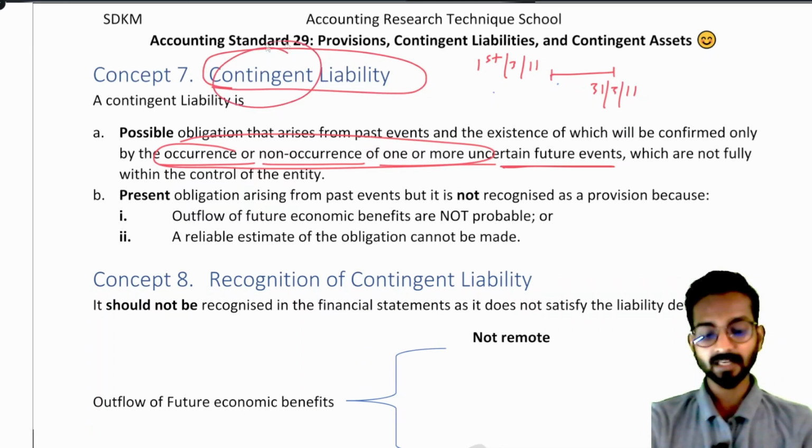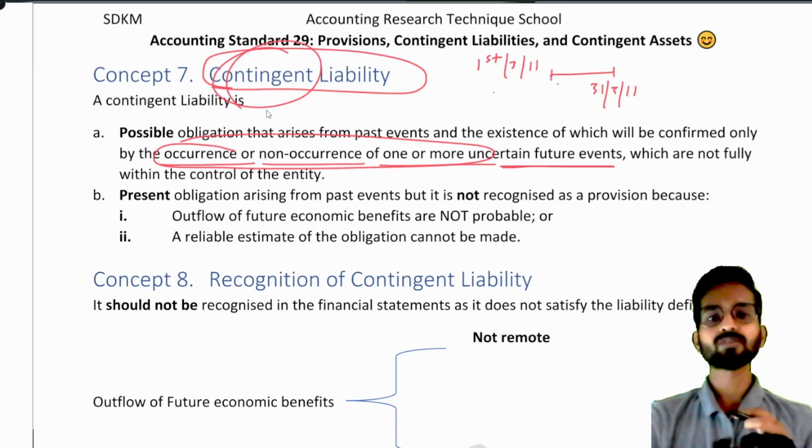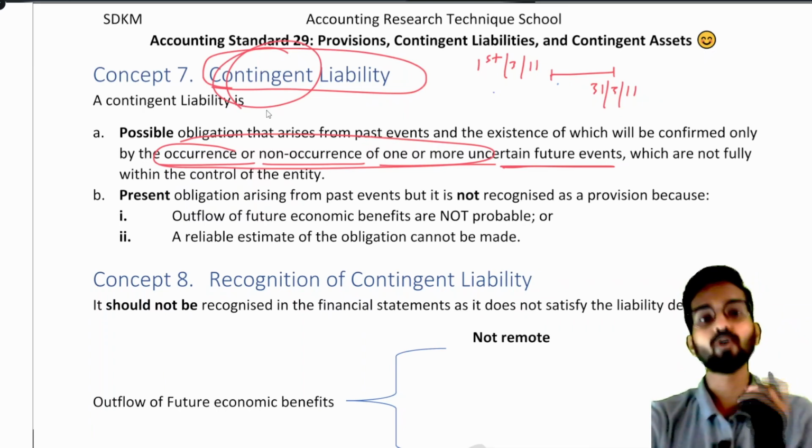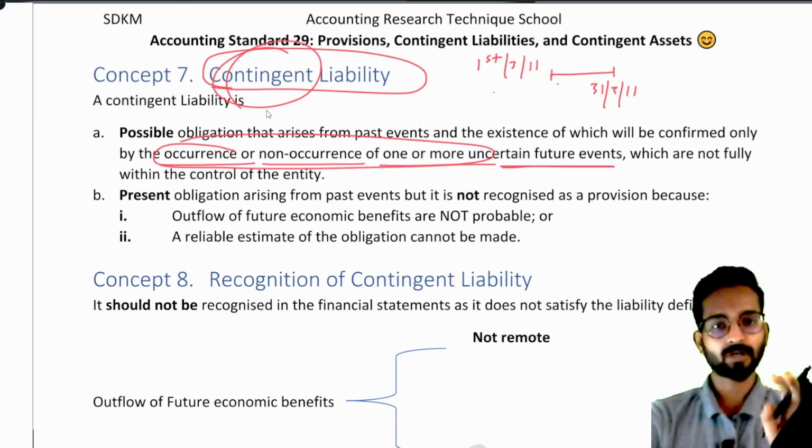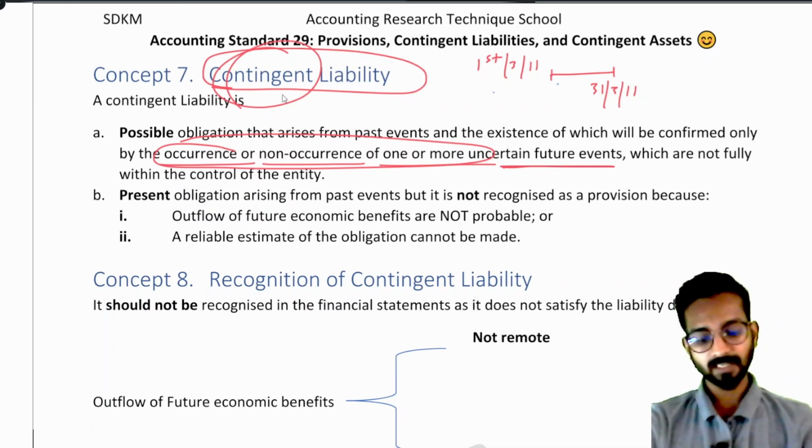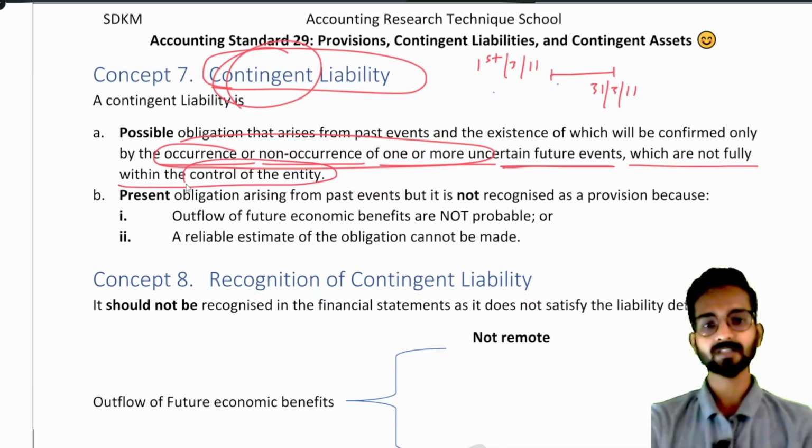It means it is possible that I may have to pay money, that I may have to pay some rupees. Okay. Contingent, which are not fully within the control of the entity. Obviously, the court decision is not in the control of the entity.